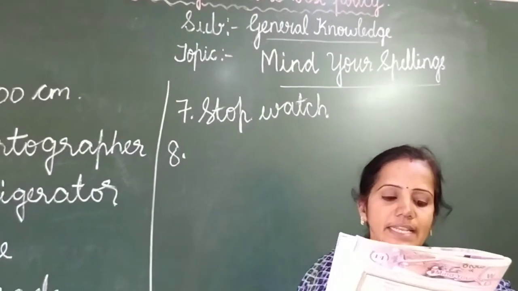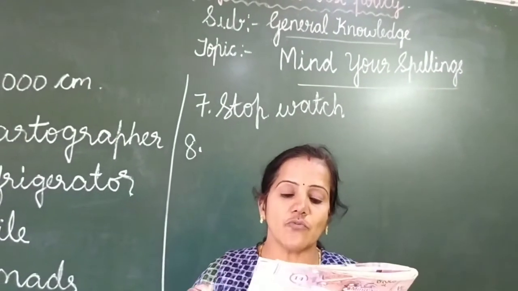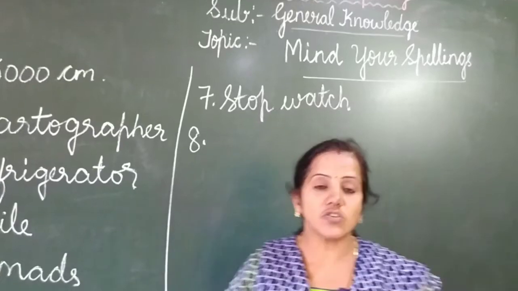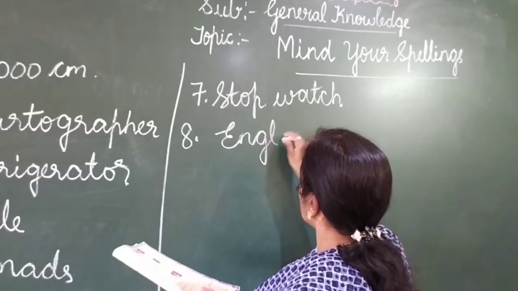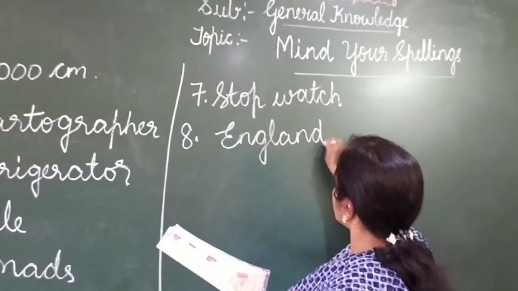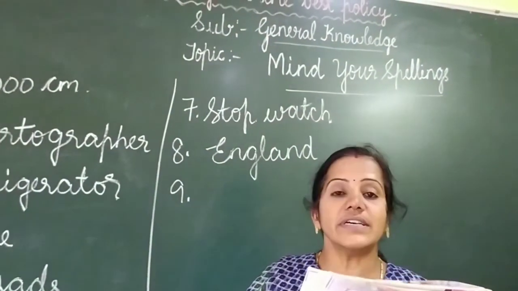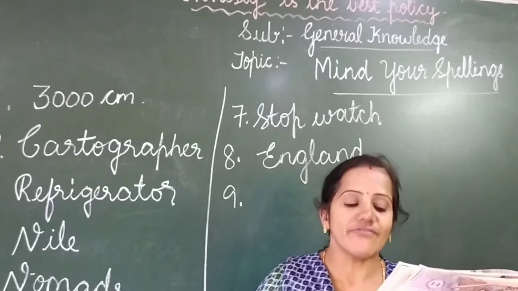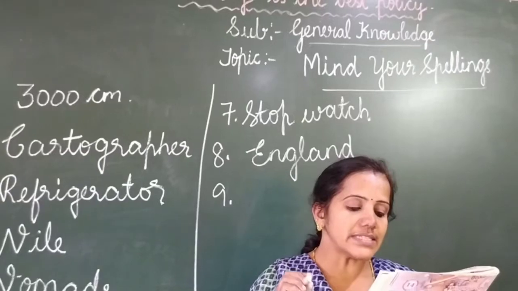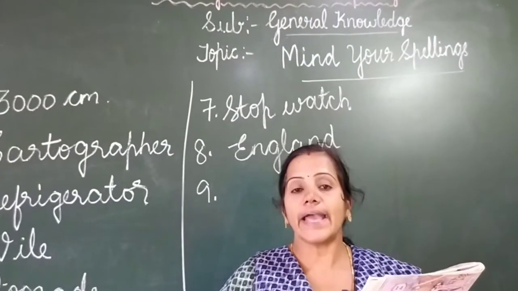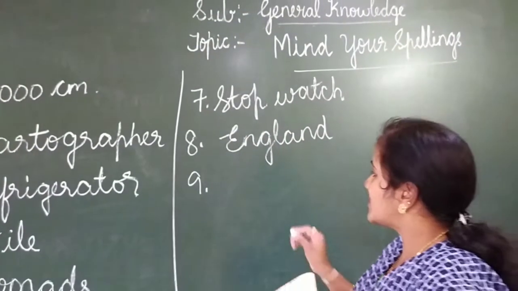Next, eighth one. In which country will you find Madame Tussauds Waxwork Museum? Okay, so it is in England. So next, ninth one. One angle of a right angle triangle is 40 degree. Find the other angle. Okay. So in a right angle triangle, one angle is 40 degree. What is the other angle? It is 50 degree.